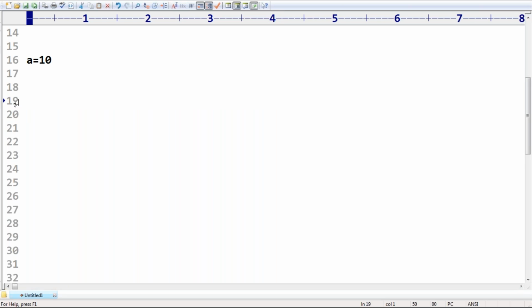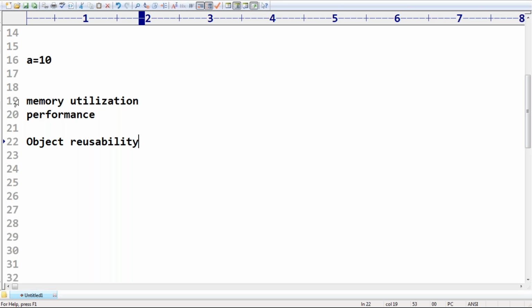Now, to improve memory utilization and to improve performance, the Python people implemented one concept. What is that concept? Object reusability.